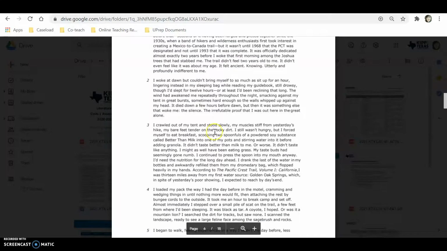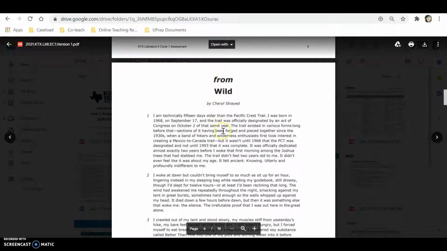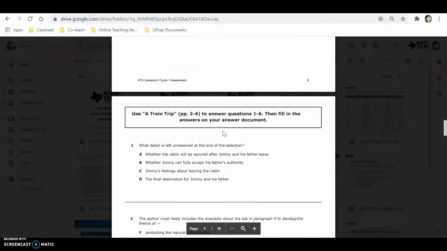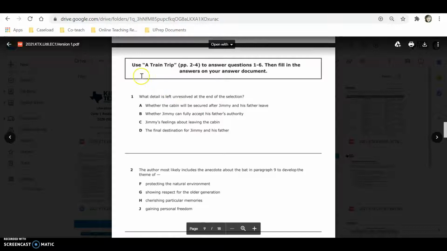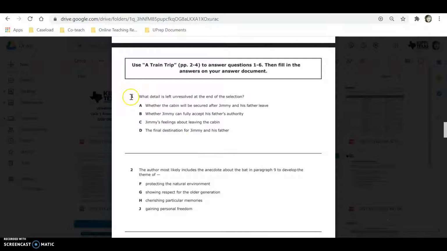So, like I said before, we're going to skip the second reading so that we can remember the first one when we do the questions about the first one. So let's take a look at these questions. The instructions say, use "A Train Trip," pages 2 through 4, to answer questions 1 through 6, then fill in the answers on your answer document. Now you might have noticed while you're watching this video that your screen looks different than mine. That is because you are taking your test in Elluminate, so you should see answer choices along the right side of your screen. Okay? Make sure that you are answering your questions on the right side of your screen in Elluminate.